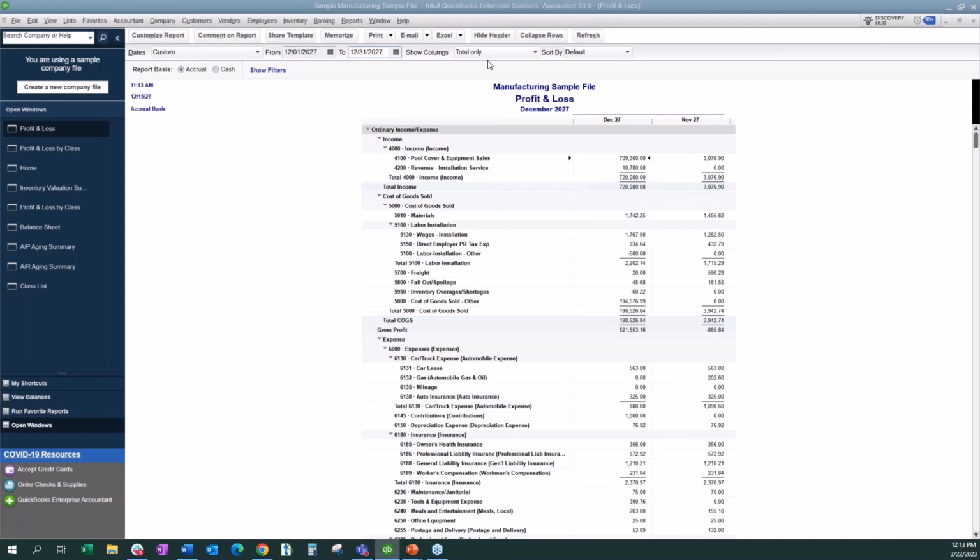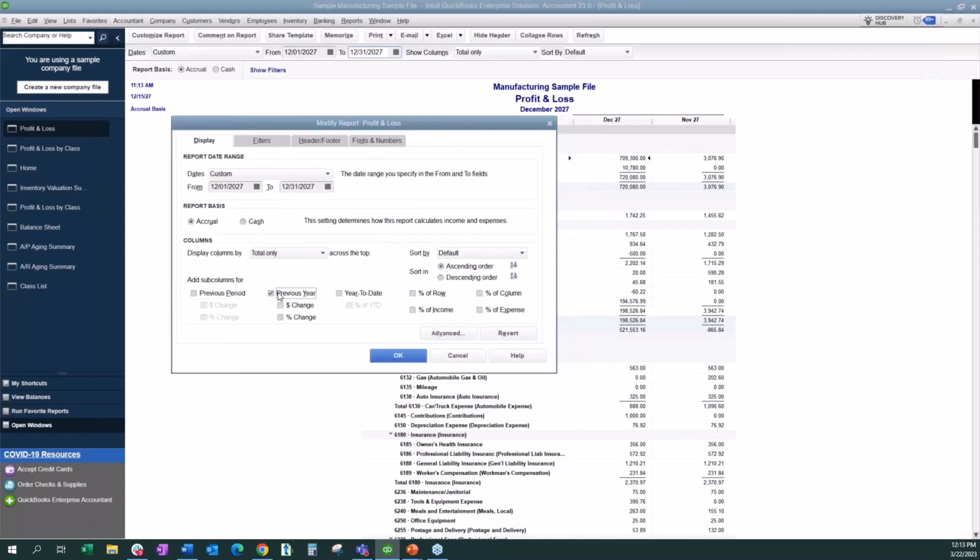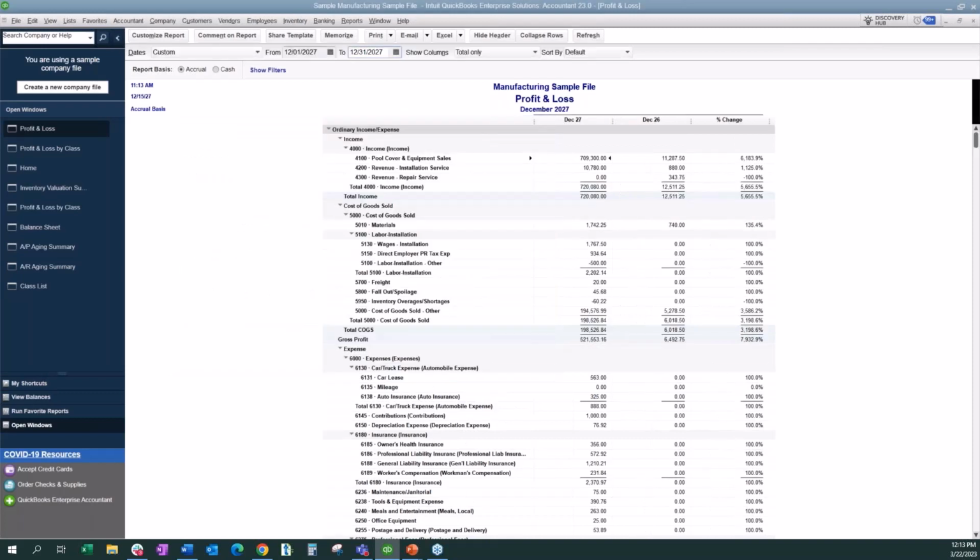Okay, so we can say instead of previous period, maybe we want to look at how we did last year. Okay, so we can see how did we do December this year compared to December last year, and what is our percentage change? So again, that's giving us that data. That's helping us make decisions on how we can continue to grow our business and making sure that we're trending in the way that we would expect, or we need to make changes.